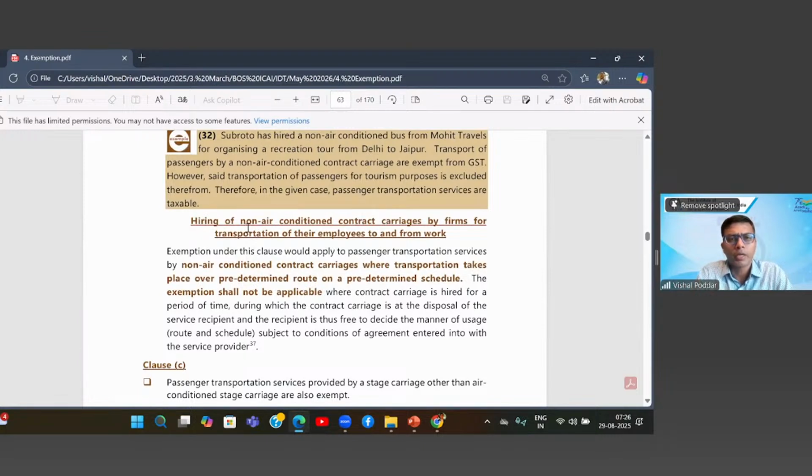Now, what is the point? Hiring of non-AC contract carriages by firms for transporting employees to and fro. So I've already given you an example. So which example is covered? So where pickup and drop facilities have to be provided. In such cases, this particular point applies.